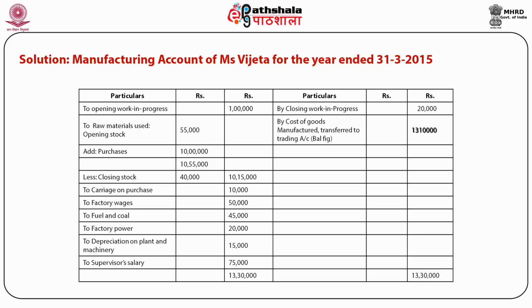Further, it is revealed from this table that raw material consumed or used is calculated by adjusting purchases, closing stock and opening stock.